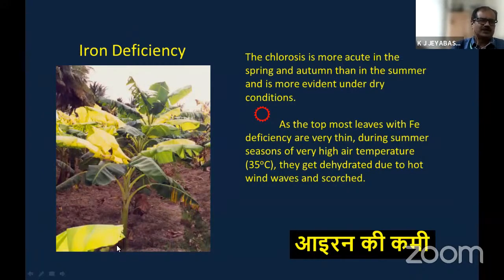So the soil rhizosphere pH will increase drastically in summer. During summer, this type of symptom is predominantly visible in all the regions. Even if you apply a good or sufficient quantity of micronutrients here, because of the soil pH increase, the uptake is reduced. So that management aspect you have to consider. We have to be very careful with soil management for optimum uptake of micronutrients.